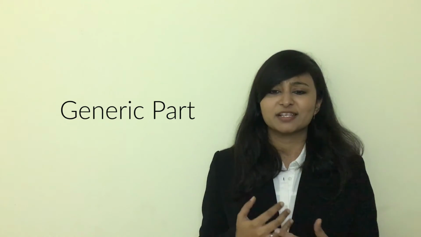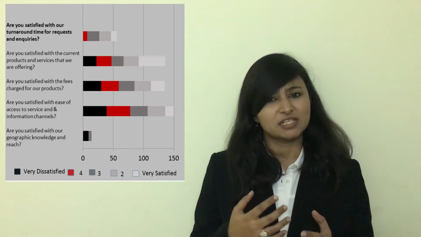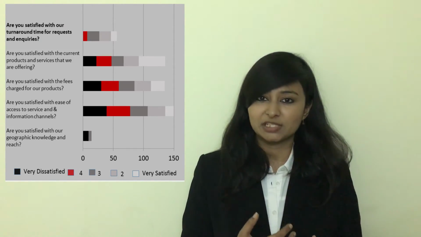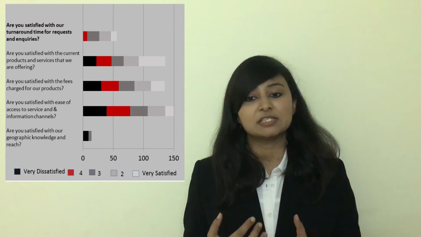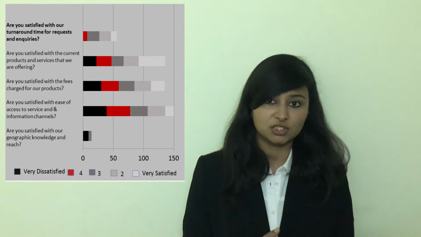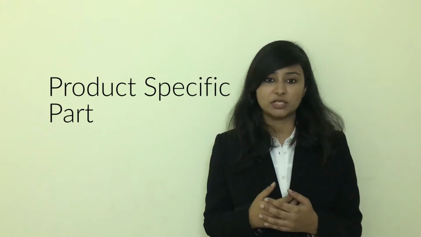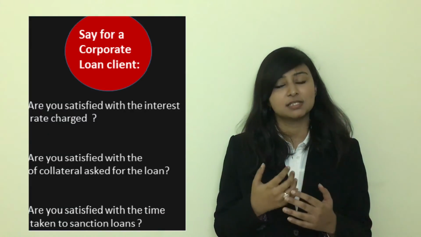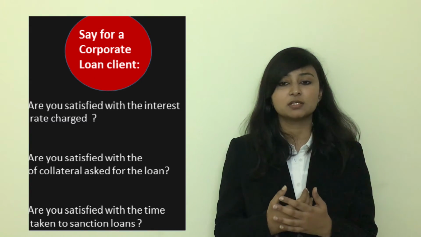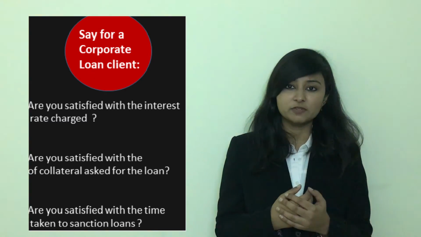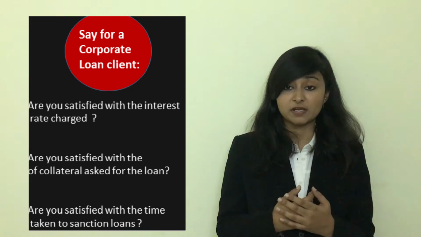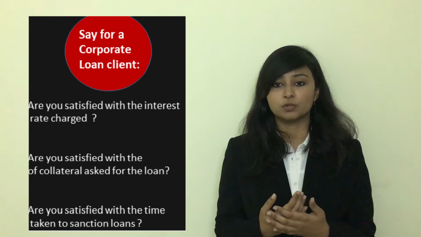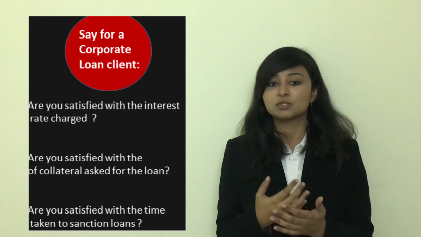The generic part can consist of questions like, are you satisfied with our turnaround time for requests and inquiries? Are you satisfied with the ease of access to service and information channels? The second part of the questionnaire is the specific questionnaire, where product-specific questions will be asked. For example, if a customer who avails loan facilities is dissatisfied, we can ask him to select options such as, are you satisfied with the interest rate charged? Are you satisfied with the amount of collateral asked for the loan? Are you satisfied with the time taken to sanction loans?